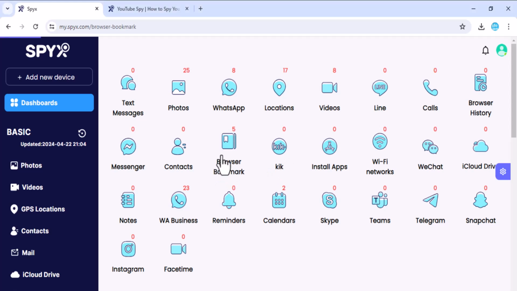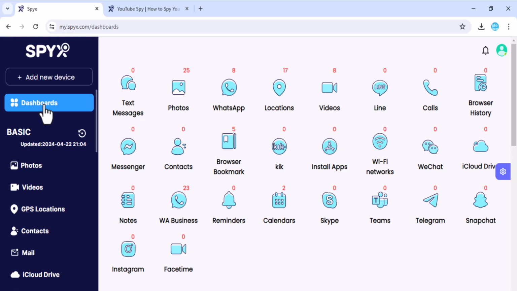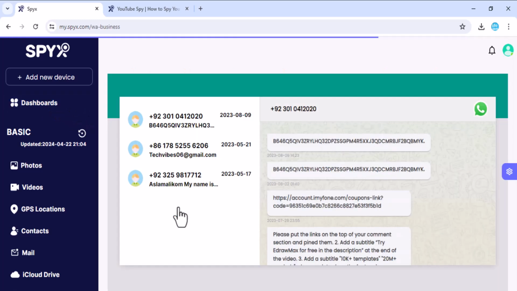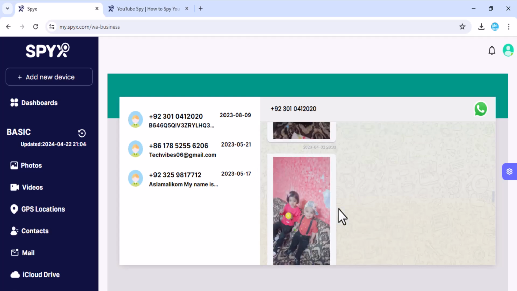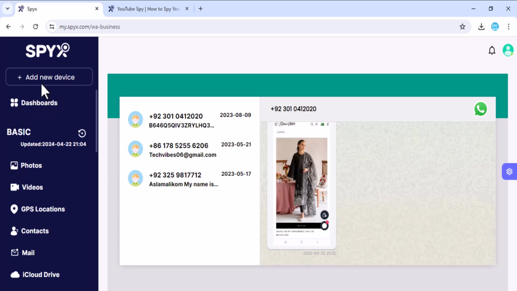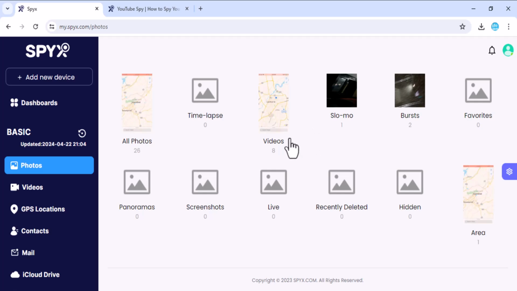Here you can see the call history. You can check all the call history durations and dates, and with the location tracking you can see where your kid is and where they have been. SpyX's location tracking feature is pretty accurate. It also keeps track of all the places your kid has been recently, so you can find out if they have gone anywhere they should not have. And the call monitoring feature allows you to see who your kid has been talking to, and you can track 15 plus social media apps as well as other things such as attached files, call logs, contents, etc.